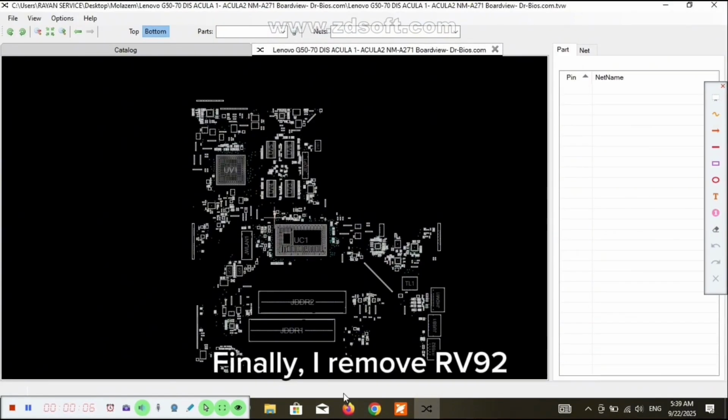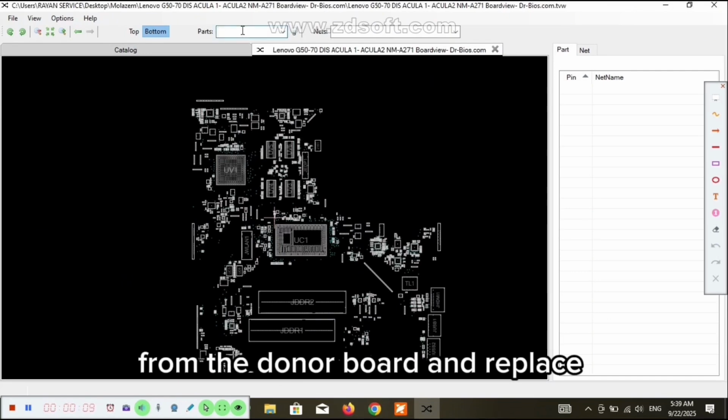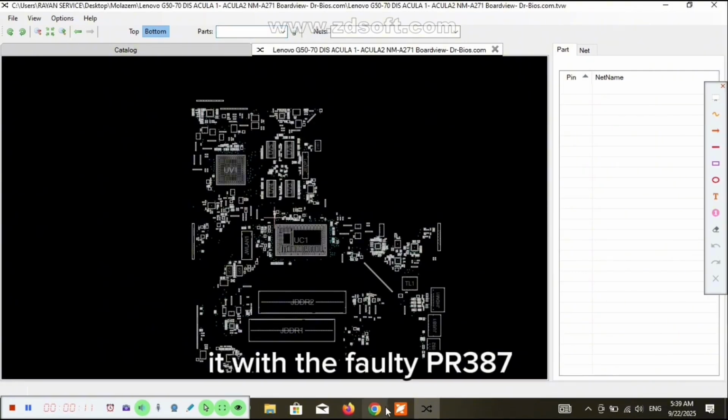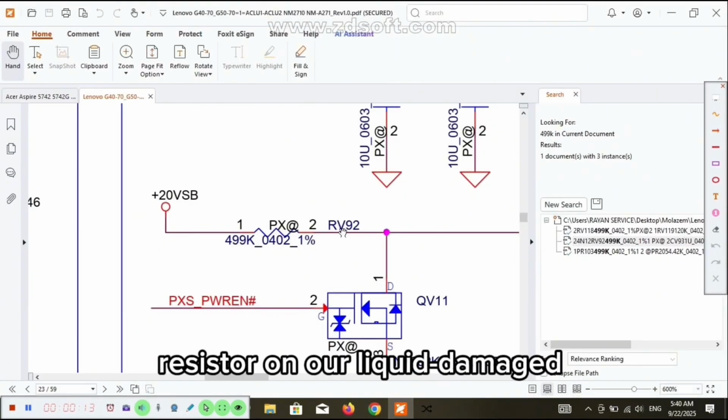Finally, I remove RV92 from the donor board and replace it with the faulty PR387 resistor on our liquid-damaged motherboard.